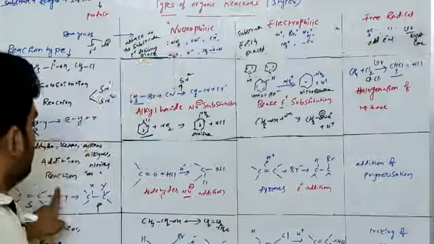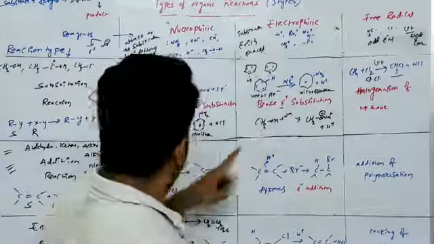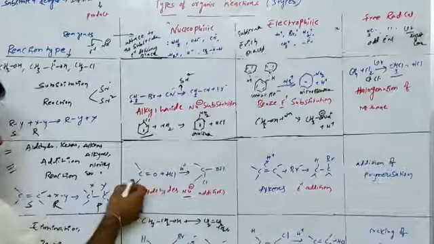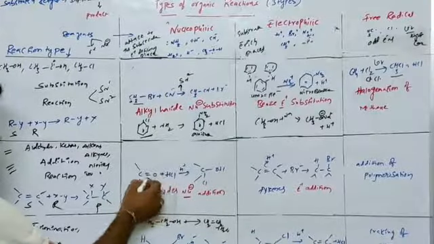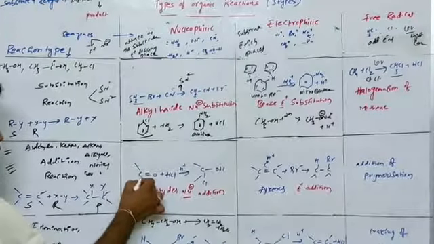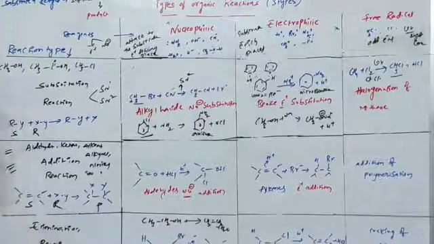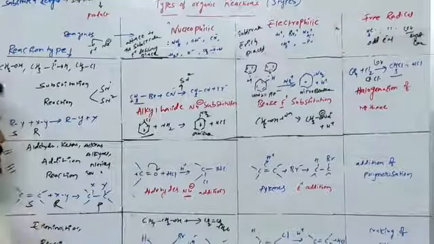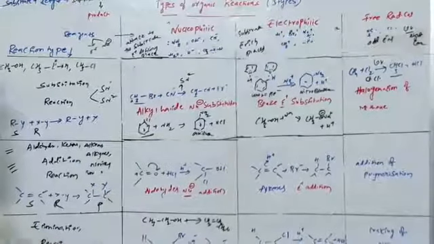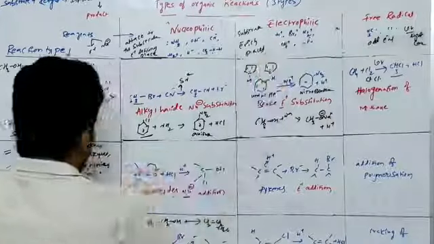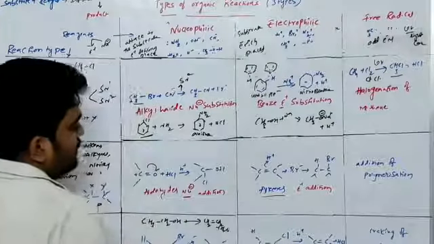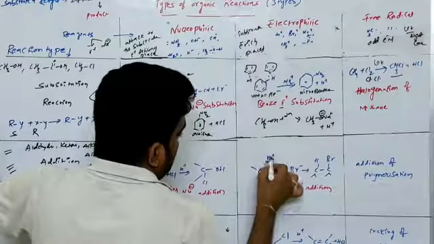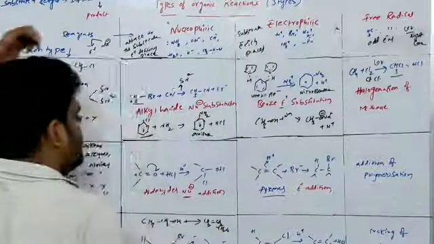Addition reactions are classified into nucleophilic addition reactions, electrophilic addition reactions, and free radical addition reactions. Nucleophilic addition reactions occur majorly in carbonyl compounds, aldehydes and ketones. In carbonyl compounds, the nucleophile is added first. The electrons move from carbon to oxygen, forming a carbocation. This carbocation attacks the nucleophile. Electrophilic addition reactions occur majorly in alkenes and alkynes. In alkenes, the pi electrons act as a nucleophile, and that nucleophile attacks the reagent electrophile.